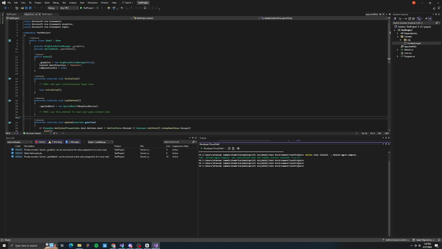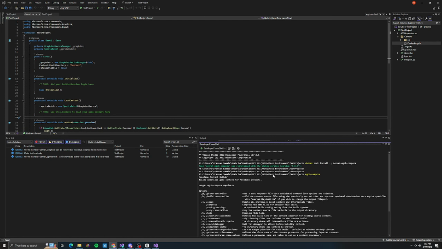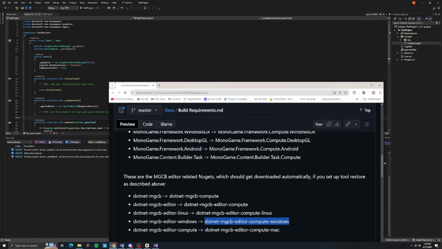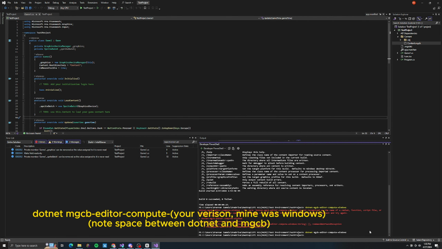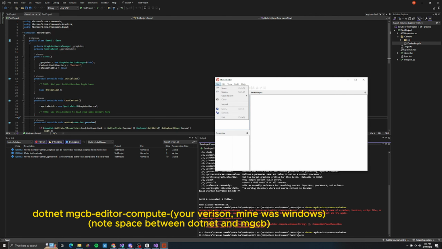All right, so that was installed. The very second after you install that command, do this command. All these commands will be linked in the project description, but okay, so then that works. And so to open it, from the project file directory, you do one of these three things. I ran the commands. I did the .NET tool install first, and then I did the mgcb command, and then from there, I'm going to type in this. Boom. So then you get the file editor up.